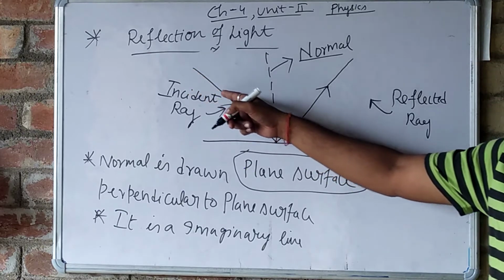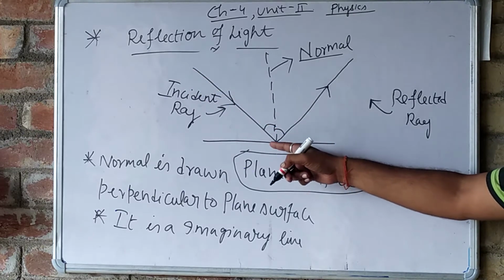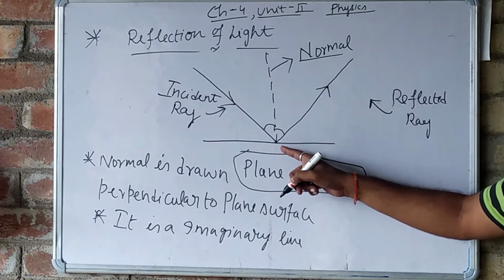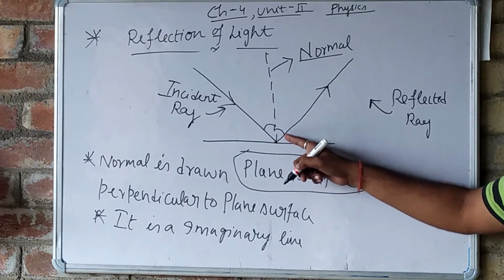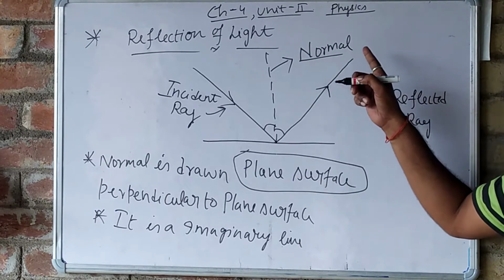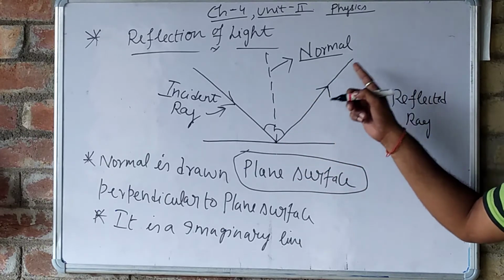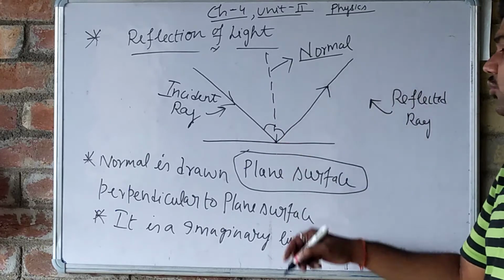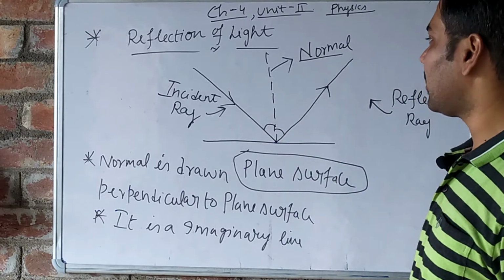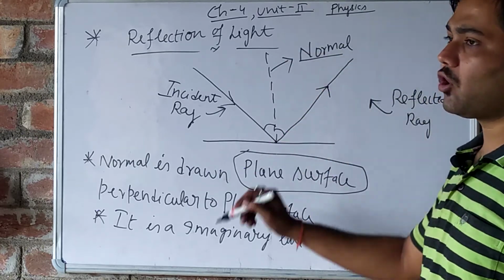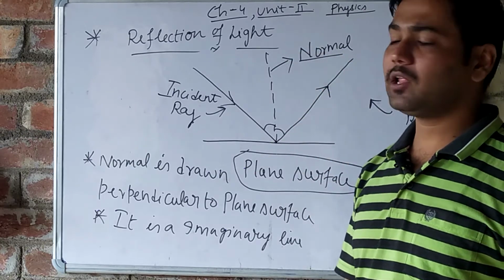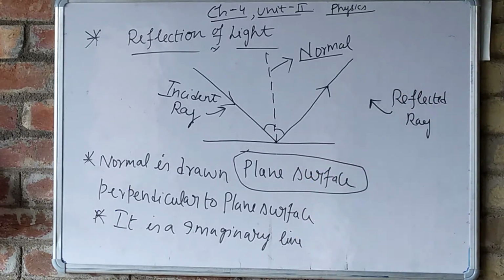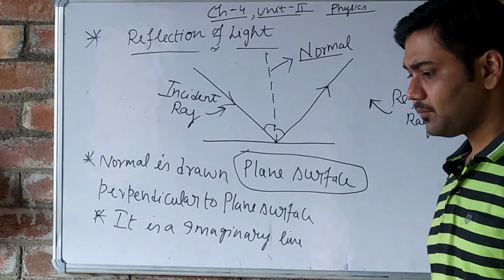When a ray of light is incident on it, incident means striking on it, after striking here on the surface, it will follow this path. So this is known as reflection, and this ray is known as the normal, and it is always perpendicular to the plane surface. Okay, so this is known as reflection of light.